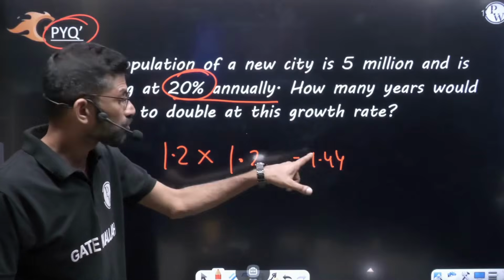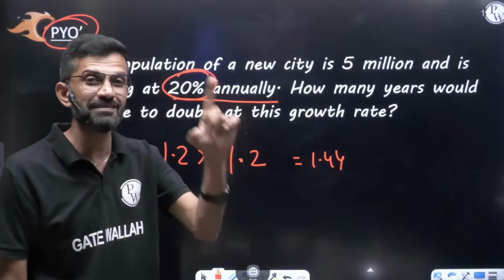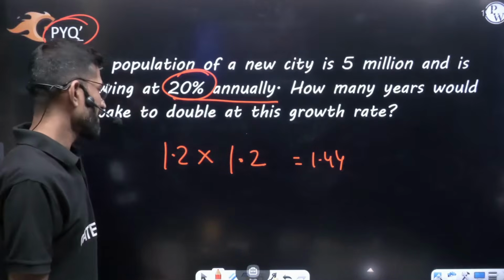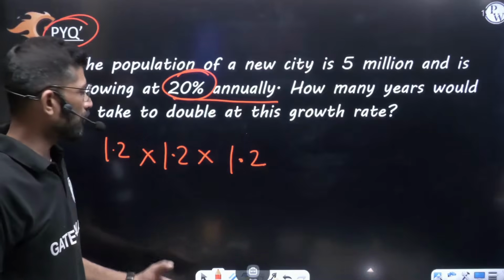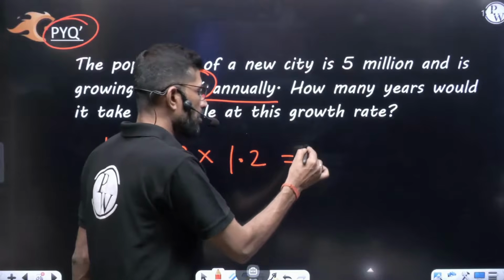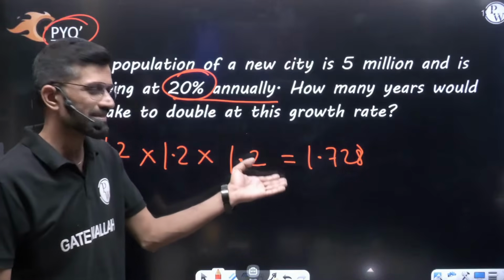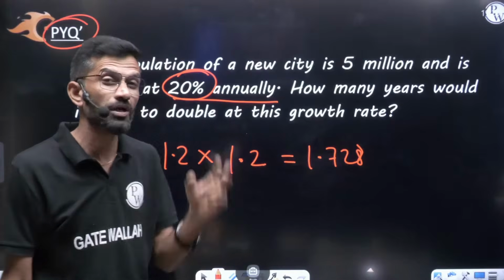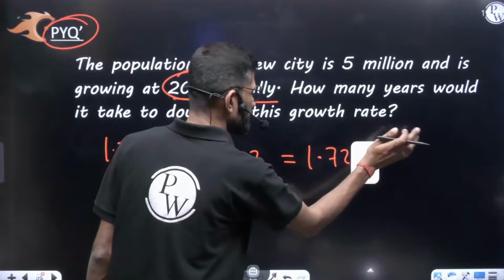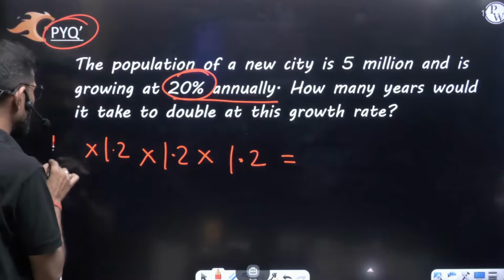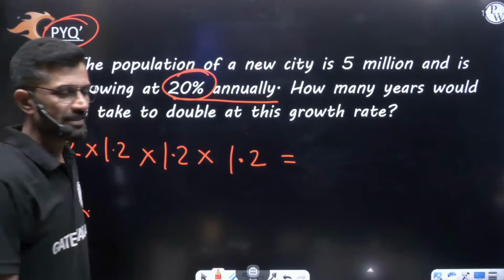But they want it to become 2 point something. It should become double. It is just a 44% increase now. We want a 100% increase, then only we can say it is double. So again, let's multiply by 1.2. So 1.44 into 1.2, if I am not wrong, now we are getting 1.728. It is 1.7 and a little more, but they want it to become double. So my dear friend, again let us multiply by 1.2. 1.728 into 1.2. How much will you get? If you multiply this, it will become 2.0736.